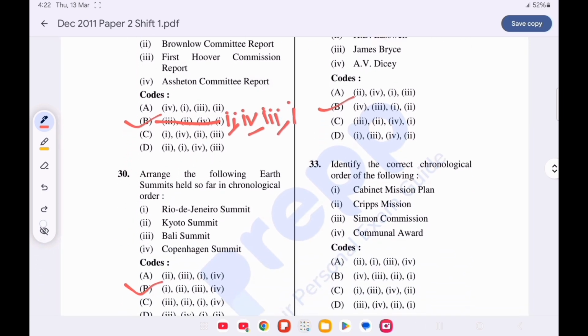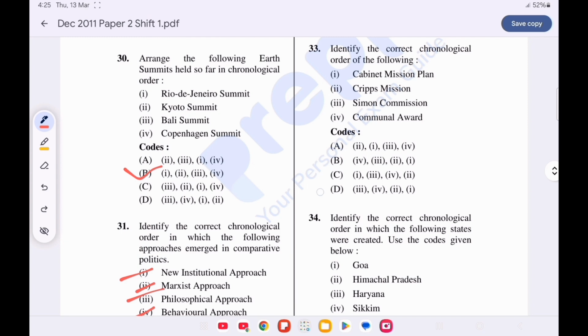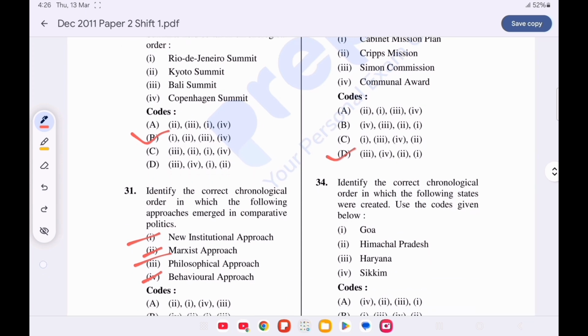Question number 33. Identify the correct chronological order of the following. Option D is correct. First is the Simon Commission in 1928, then Communal Award in 1932, then Cripps Mission in 1942, and the last is Cabinet Mission Plan in 1946.